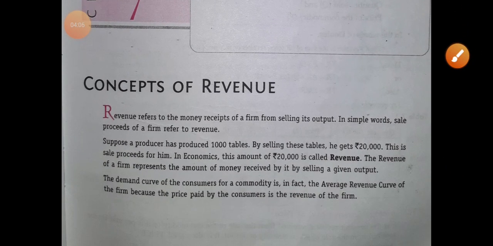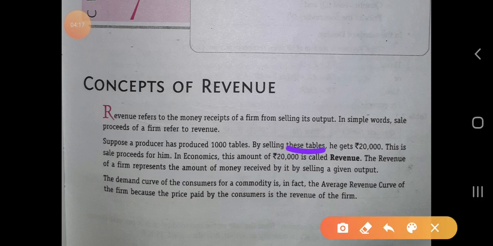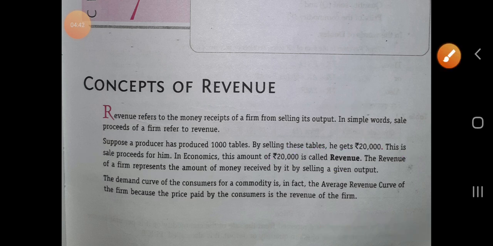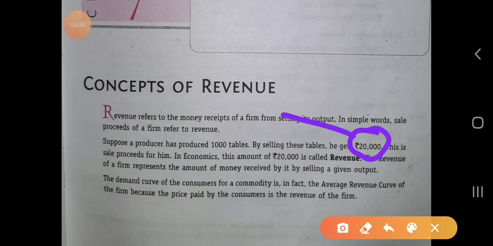Suppose a producer has produced 1000 tables. The producer produced 1000 tables. By selling these tables, he gets 20,000 rupees. Any producer produces 1000 tables, sells these tables and gets the 20,000. So it is the sale proceeds for him. In economics this 20,000 is called the revenue.